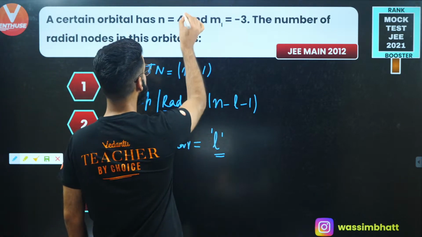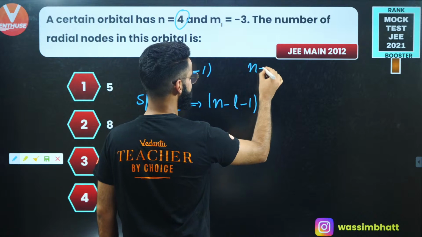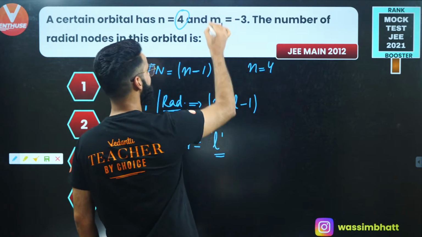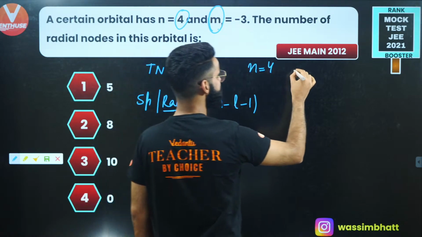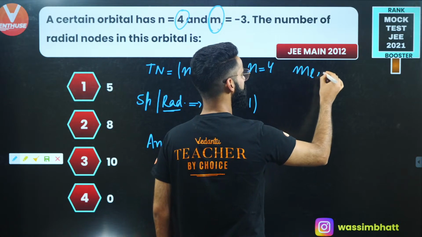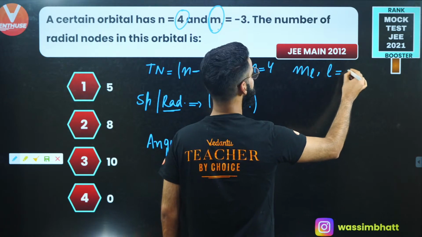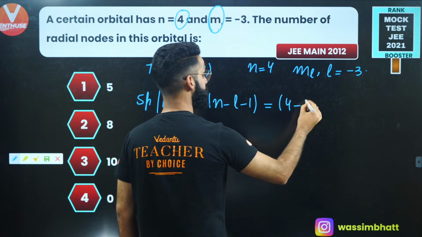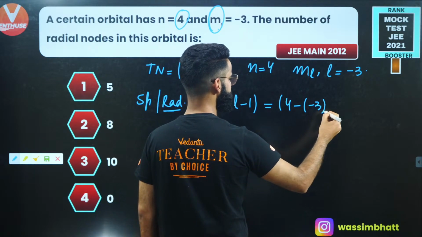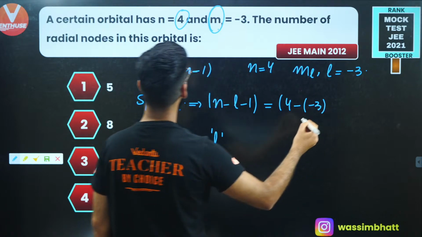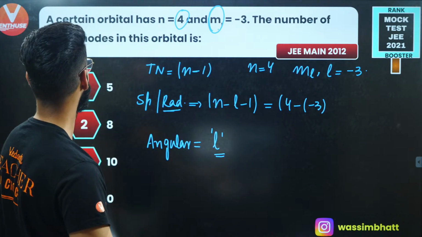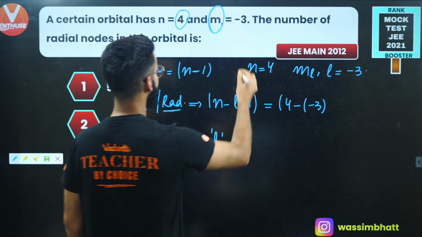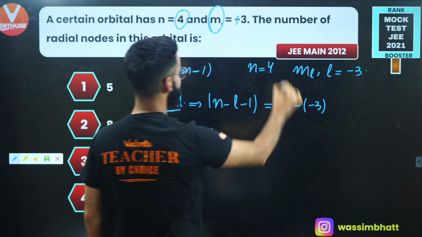Since we are supposed to calculate the radial nodes in this case, what is the value of n that's given to me? N value is given as 4, right? What is the value of azimuthal quantum number? Either you represent azimuthal quantum number by ml or you simply represent it by L. L value is given to us as minus 3. Just put the value of n as 4, put the value of L as minus 3, right? Okay, just a second. It cannot be minus 3. It's plus 3, sorry. It's plus 3, it's not minus 3.